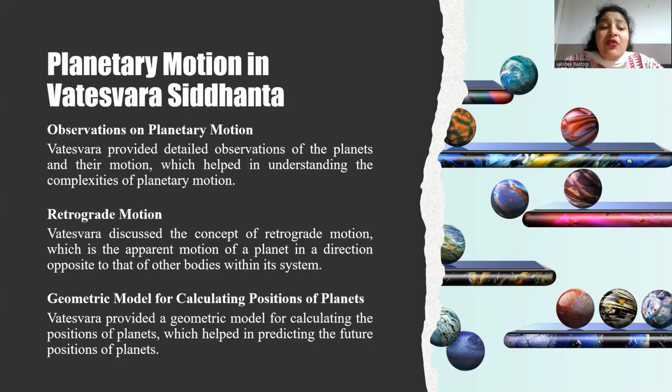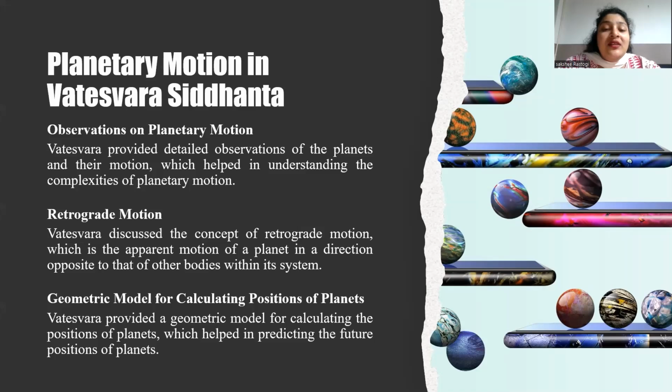So what do you mean by retrograde motion? See, as we discussed earlier, it refers to the apparent backward movement of a planet in the sky as observed from the Earth. Vateshwar Siddhanta discussed retrograde motion in the context of planetary motions, recognizing it as an important phenomenon in astronomy. Here are some key points about retrograde motion.